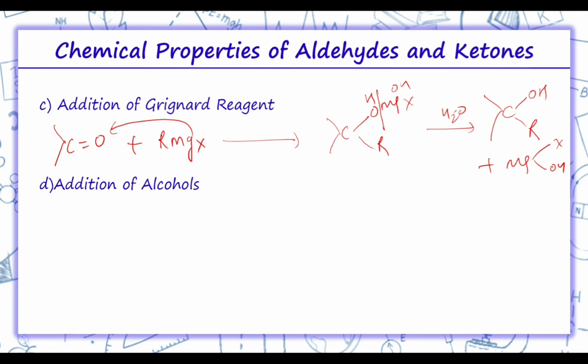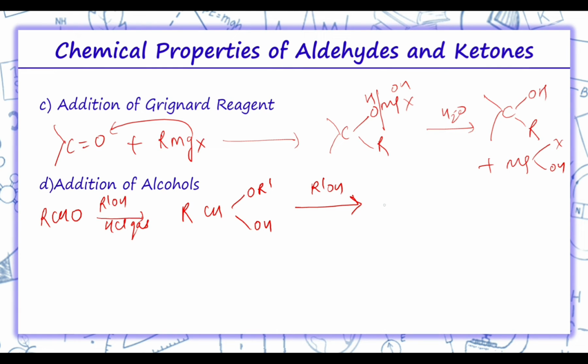Coming on to addition of alcohols. Let's suppose we have an aldehyde RCHO. Addition of alcohol, that is R-OH, takes place over here with HCl gas. So we'll get RCH, OR and here OH. Then again R-OH will react, that is one more alcohol molecule will react, and we'll get RCH, OR, OR. This is known as acetal and this one is hemiacetal.